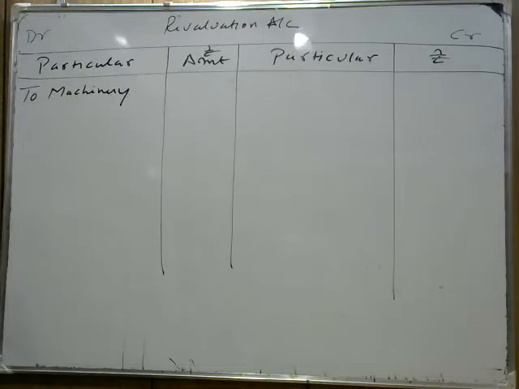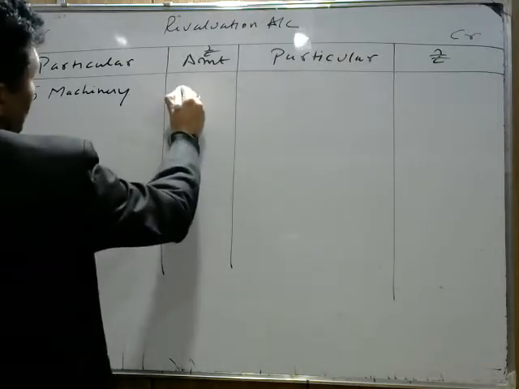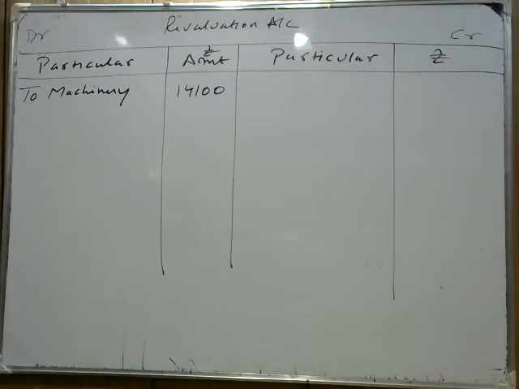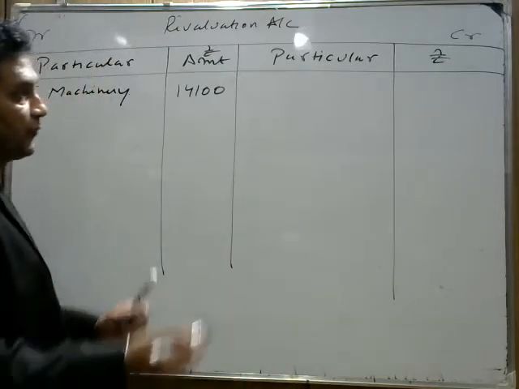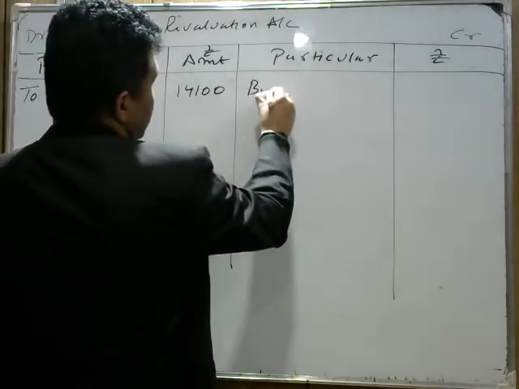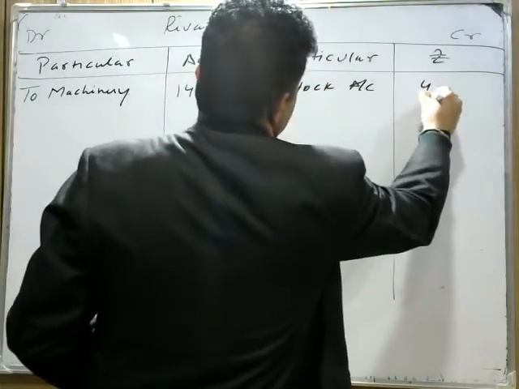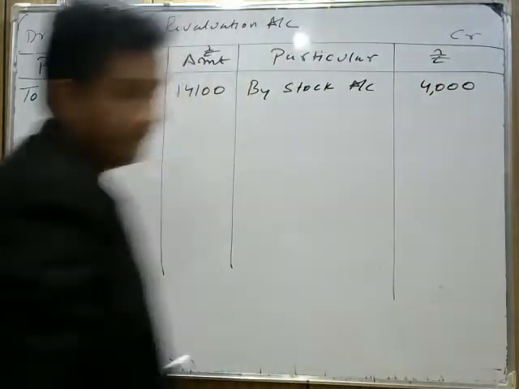The old value of machinery is 94,000. So 15% depreciation of 94,000 comes to 14,100. So our machinery is decreasing by 14,100. We write to machinery 14,100. Okay, the first thing is clear. Next thing is stock is to be revalued at 48,000. So stock was earlier 44,000, now it is 48,000, so stock is increasing. So by stock account 4,000, our stock is increasing by 4,000.